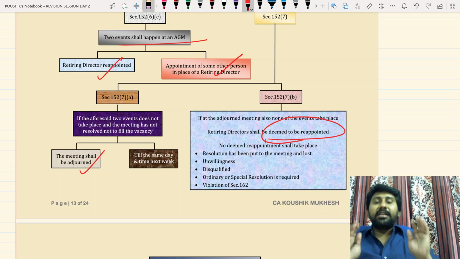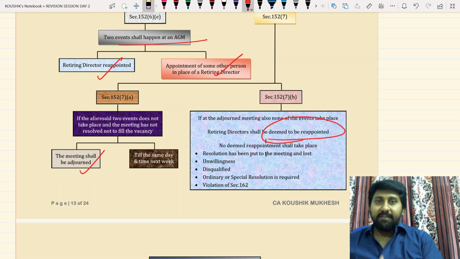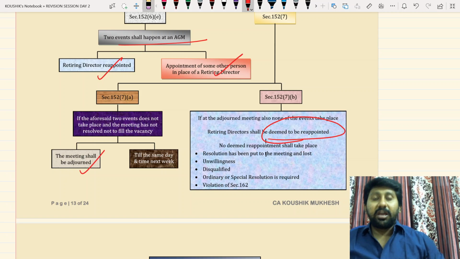So listen now. How many retiring directors are there in our example? 3. All the 3 directors will sit at a place. They will come and stand before the AGM. They have to get reappointed. Shareholders will either reappoint or not reappoint and some other person will come. They are in a confused state. They could not take any decision.